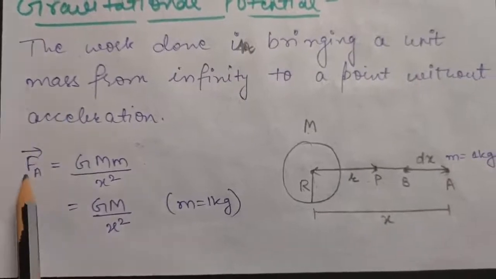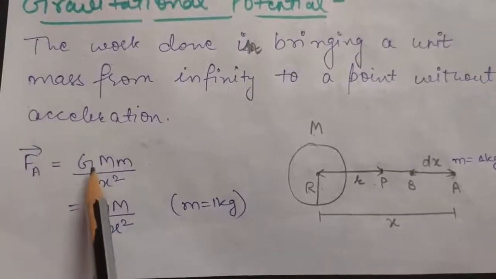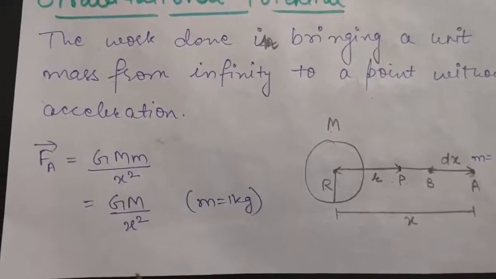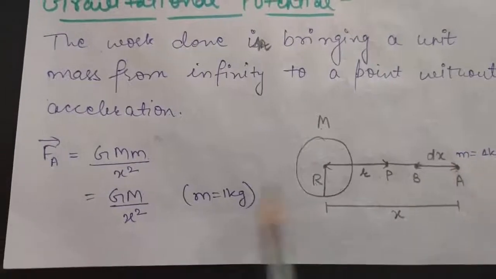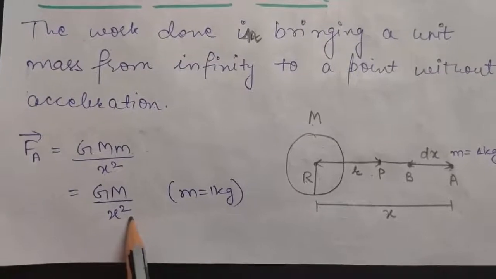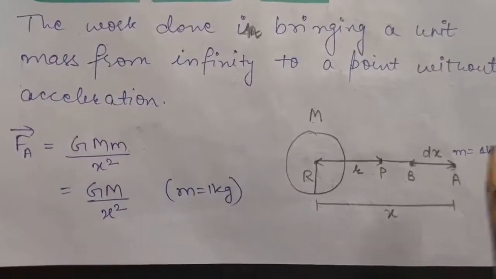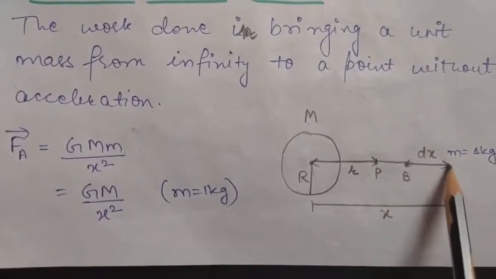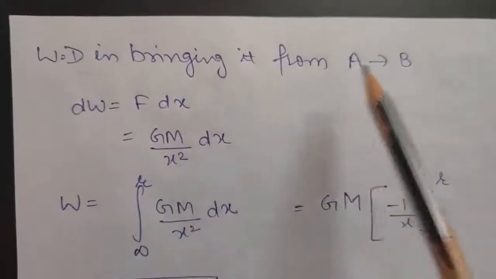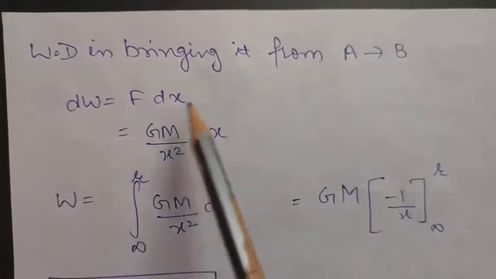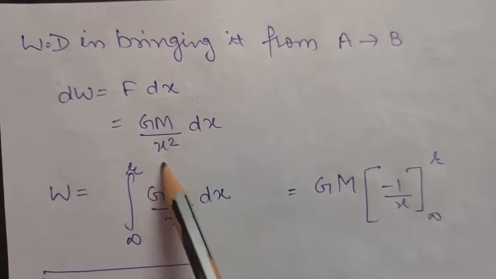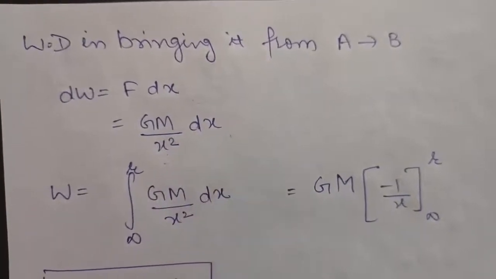So we can say there will be a force at point A on the mass that will be given by GMm by x squared, because again the distance is x, but because here the mass is of 1 kilogram, if you put m to be 1, the force will come to be GM by x squared. Okay, so now we will calculate the work done in bringing the body from A to B. So the work done in bringing the body from A to B will be nothing but F dx, that is force into displacement. Force, as you have just calculated, is GM by x squared into displacement, that is dx, right?